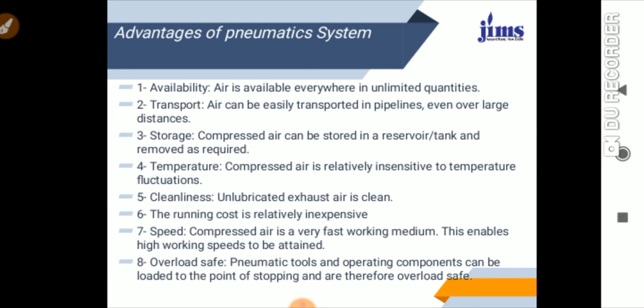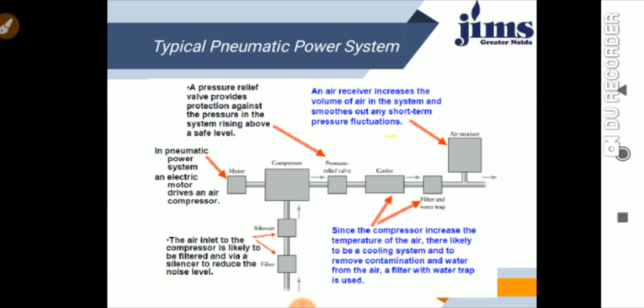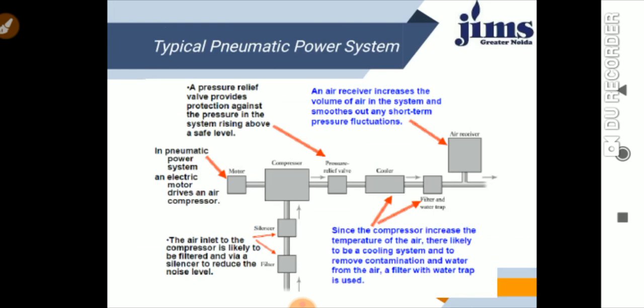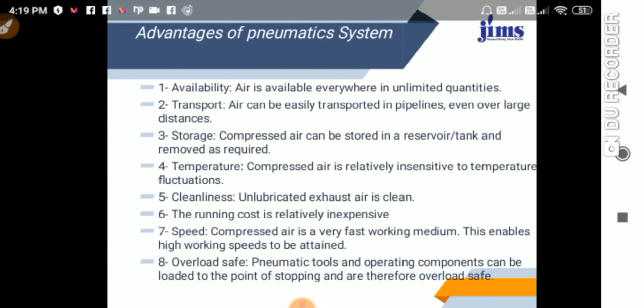Now we should discuss what are the advantages and what are the disadvantages of the pneumatic system.